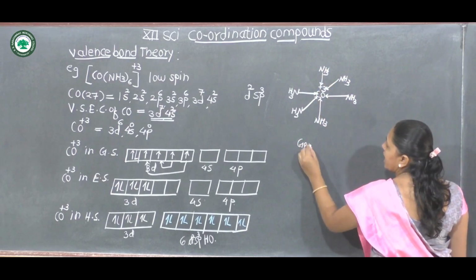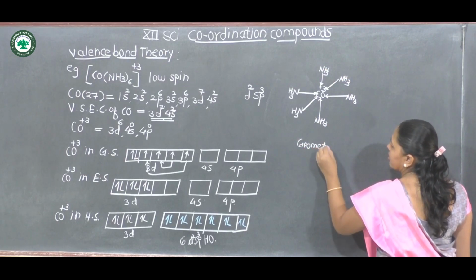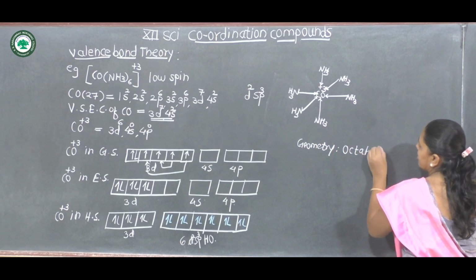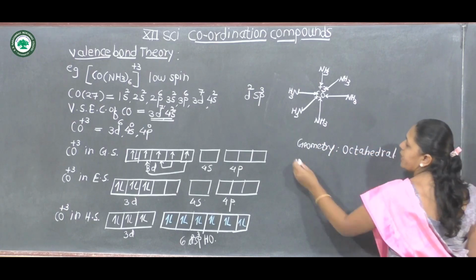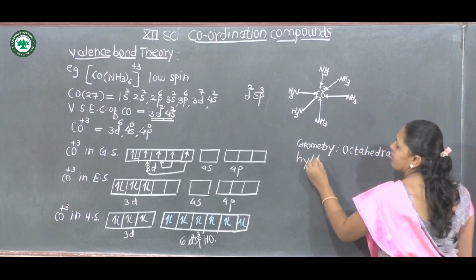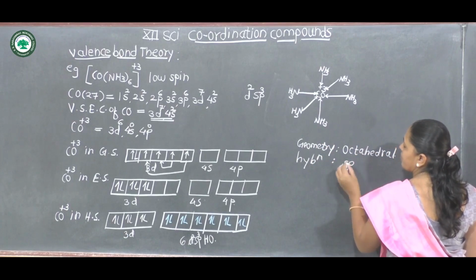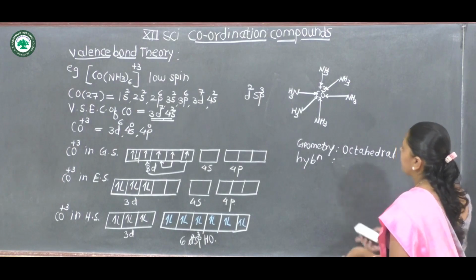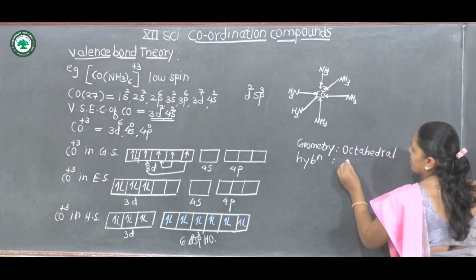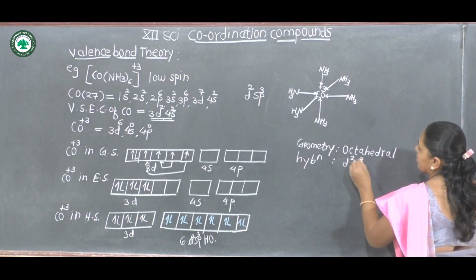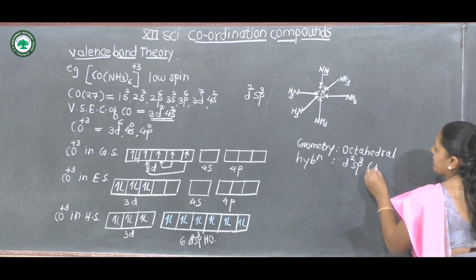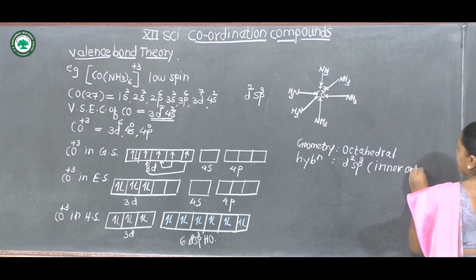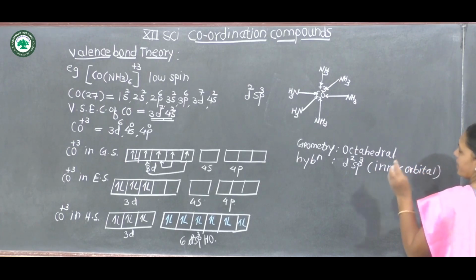Geometry is octahedral. Hybridization is d2sp3. It is an inner orbital complex.